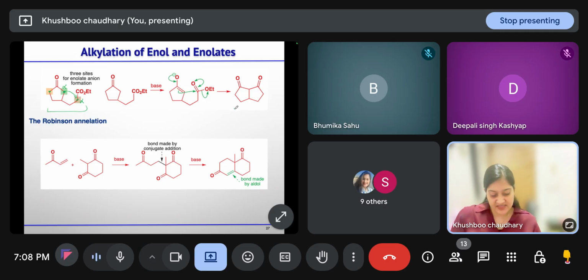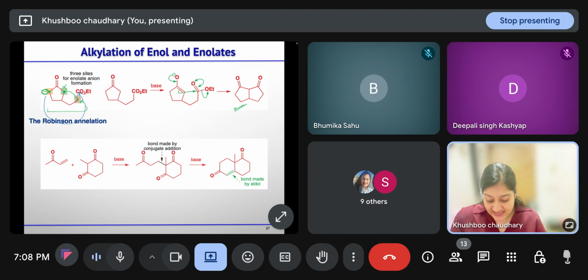So that's why this fused ring system is forming, not the bridged one. If the anion is generating at this orange position and attacking this ester, then a bridged system will form. That is not stable.